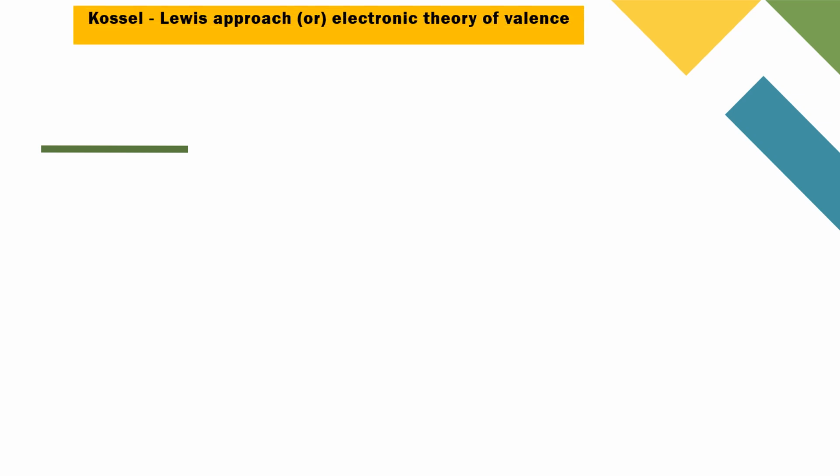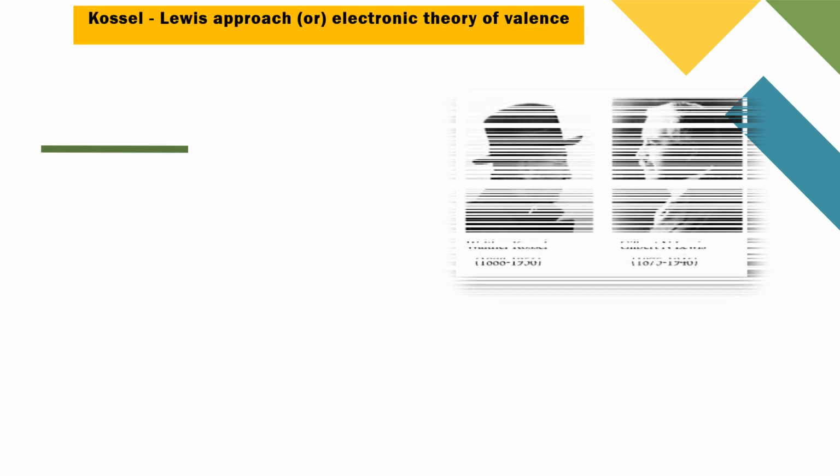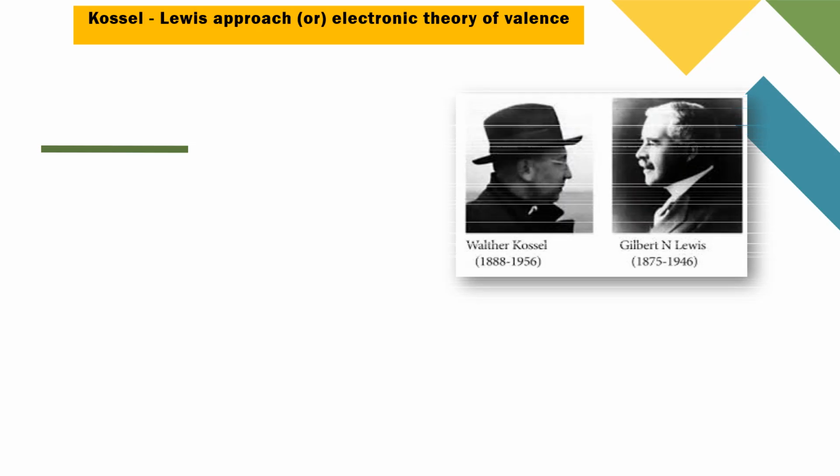This theory is also called the electronic theory of valence. Kossel and Lewis were the first to explain the formation of chemical bond in the year 1916, independently. They explained chemical bonding on the basis of inertness of noble gases. See the postulates of chemical bond.